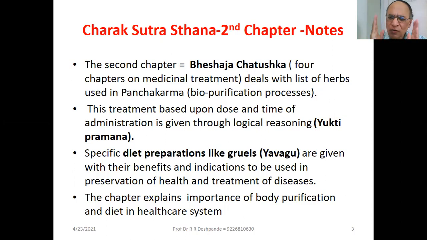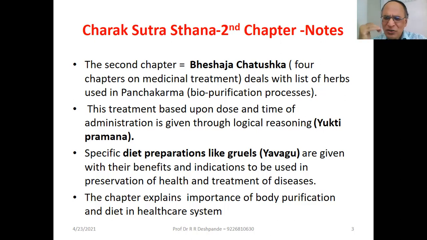Charak says the treatment always depends on the dose and time of administration. And how can that be decided? By logical reasoning. Logical reasoning, intellectual reasoning, is called Yukti Pramana in Ayurveda.